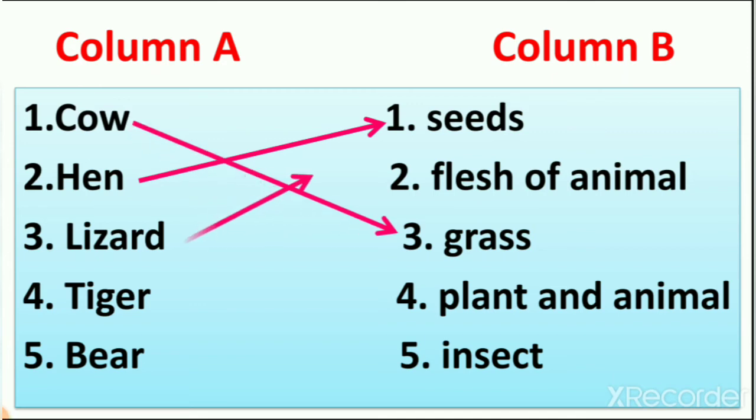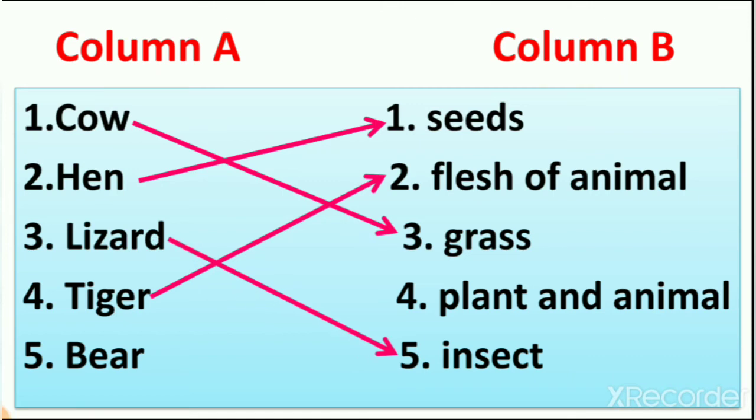We joined it, and the lizard with insect. Now you can understand what each animal eats. And the last one is bear, and a bear eats plants and animals both. We have only one option, so we joined bear with plants and animals.